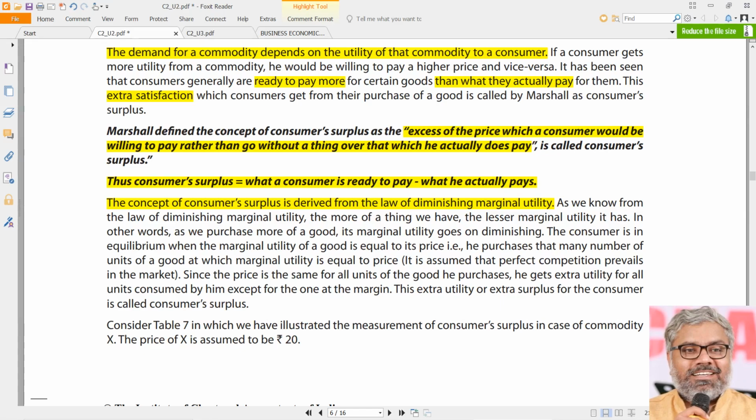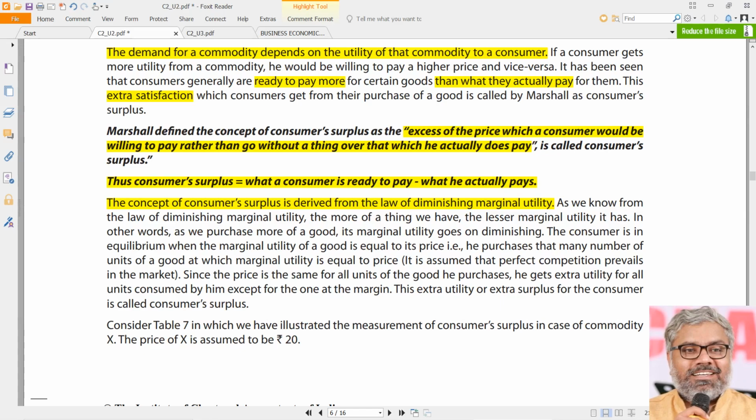We all know that. But this is a theory which says, in general, for every commodity, at an individual level, definitely there is a price that a consumer will have in his mind. Some number he will have for the price he is ready to pay, because he is a rational consumer. He knows how much he is ready to pay. But actually what he pays is according to the market prices prevailing in the market. So this difference between those two is called consumer surplus.